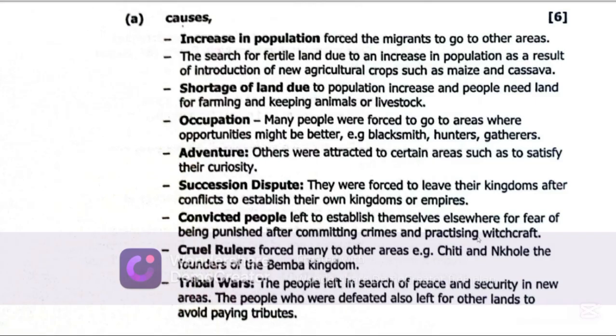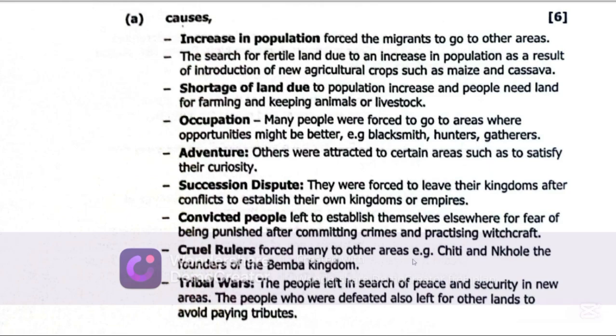Cruel rulers forced many to other areas. Chiti and Nkole, the founders of the Bemba kingdom, were forced to leave to go and establish their own settlement. Tribal wars.